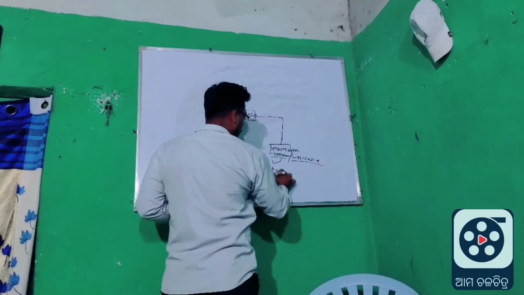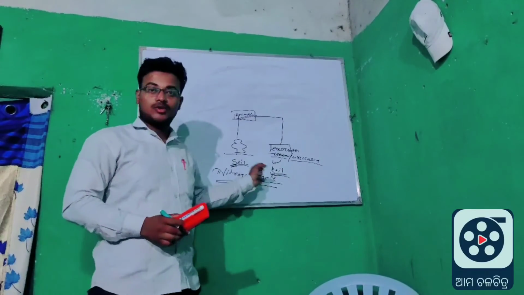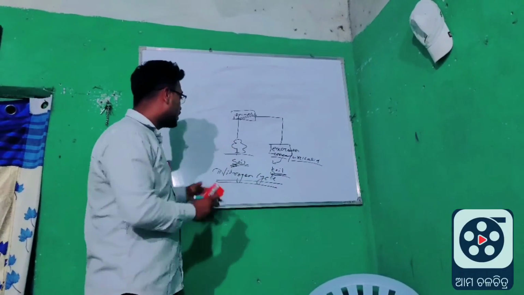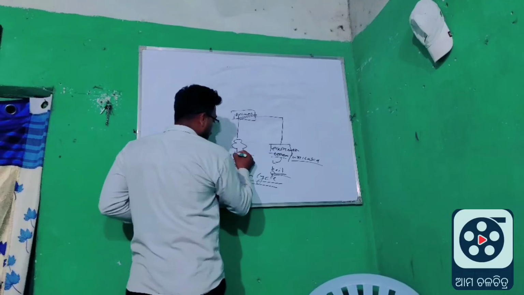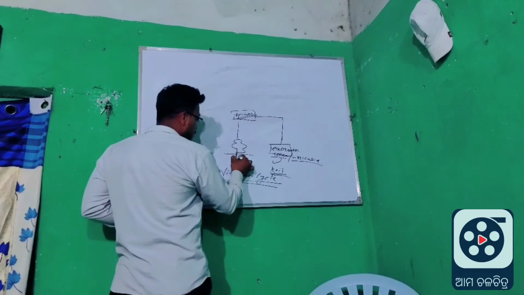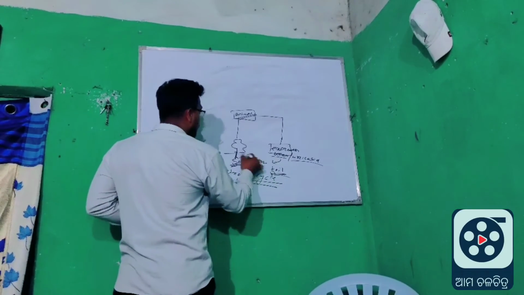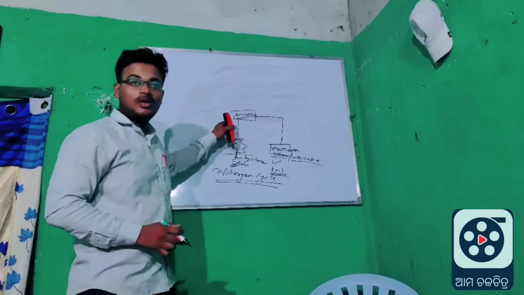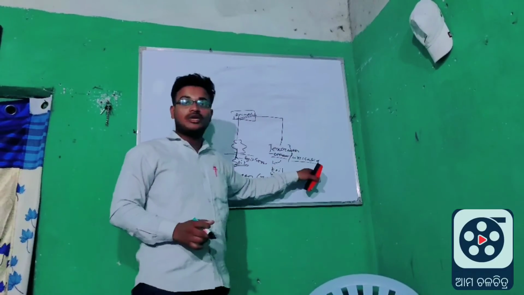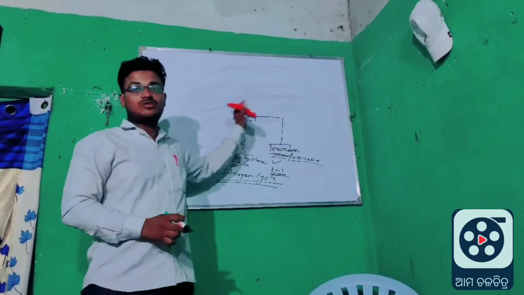So from soil to soil, this is a cycle. The plant takes nitrogen by its roots, and the animal takes it from the plant. The animal excretes it in the form of urea or uric acid, which mixes with the soil. So that's why it is a cycle.